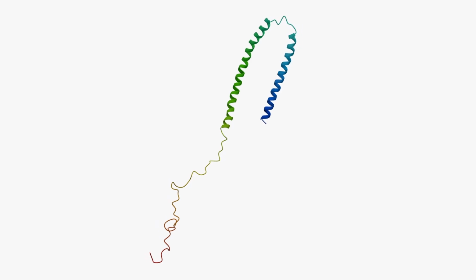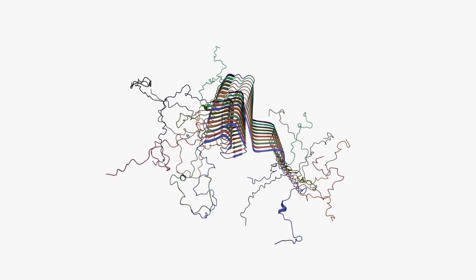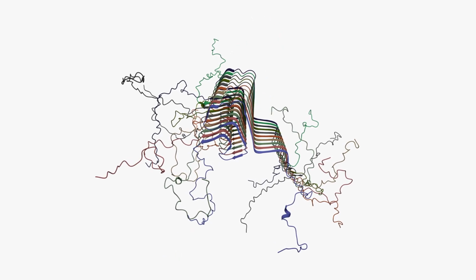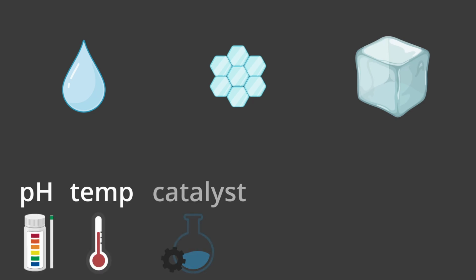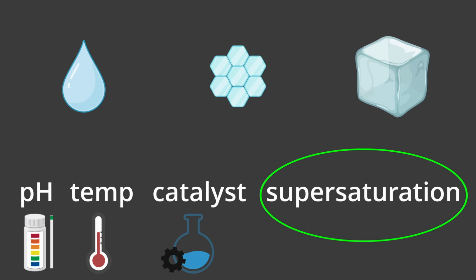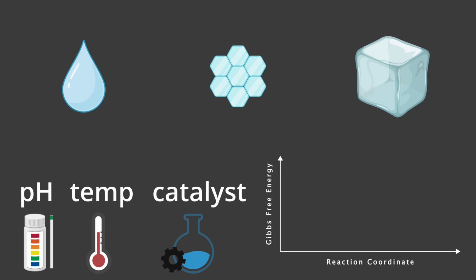Proteins shift from the soluble and functional to the insoluble and non-functional state through a process called phase transition, like how water turns to ice. This requires specific pH, temperature, catalysts, and high concentrations, supersaturation. In the physiological state, there is an energy barrier called the nucleation barrier that slows this process down. If we add more proteins or raise the concentration, this barrier gets lower, making it easier for proteins to change from their normal state to an abnormal one.